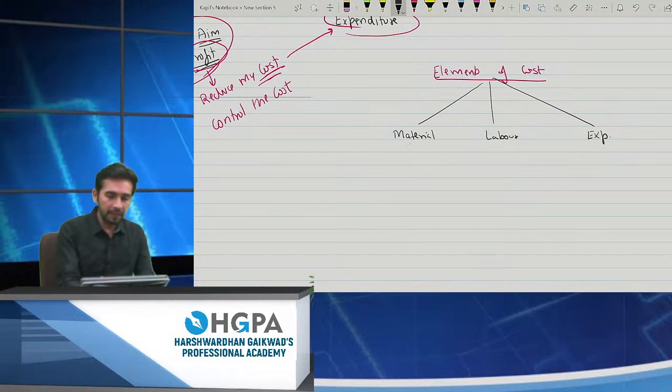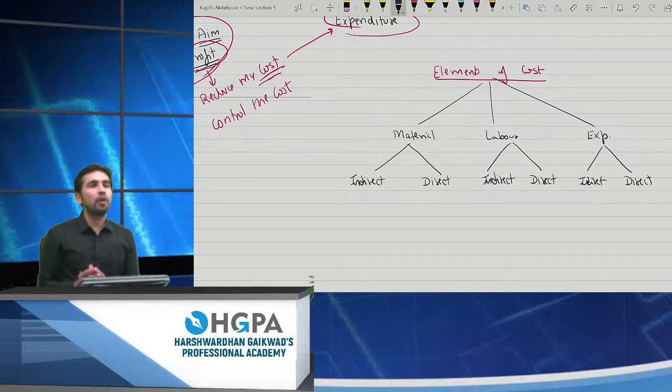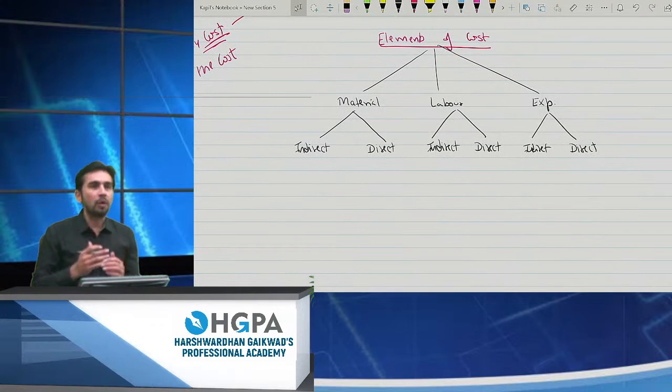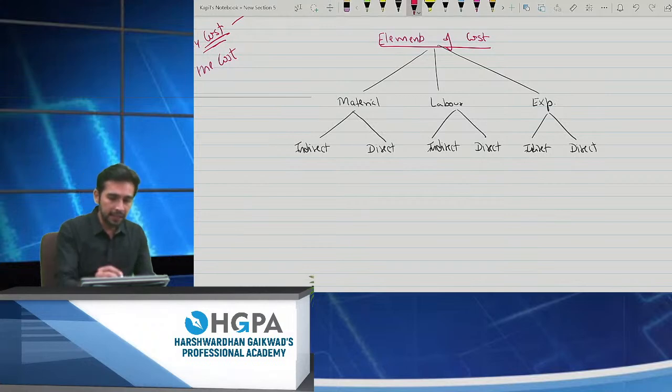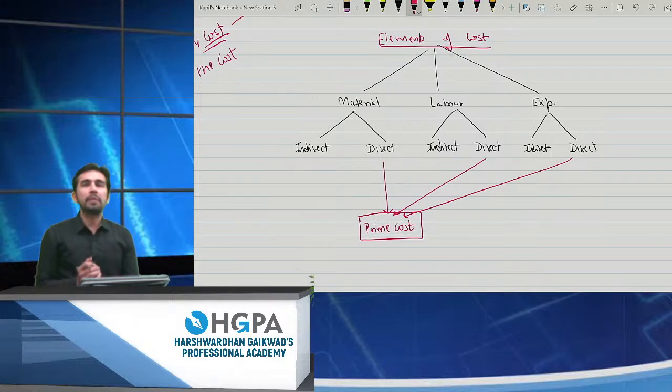Okay, fine. Again, they are divided into two parts. Which ones? Indirect and direct. So these things you have already learned. I'm not here to elaborate all these. It's just a brush up of what you have already learned in your intermediate, right? All the direct ones, once added, become prime cost.